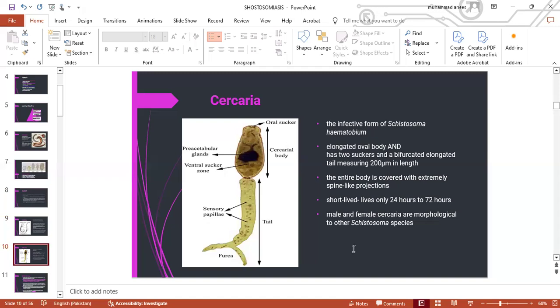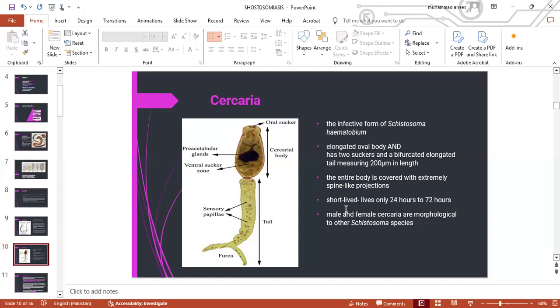Now, moving on to certain terminology which we are going to use again and again: cercaria. This is the infective form of Schistosoma haematobium. This is the structure of a cercaria which shows the cercarial body and a tail. The body consists of oral suckers, certain pre-acetabular glands and a ventral sucker zone, and the tail contains the sensory papillae with a fork-like tail projection. So it has an elongated oval body with two suckers and a bifurcated elongated tail measuring about 200 micrometers in length. The entire body is covered with extremely spine-like projections.